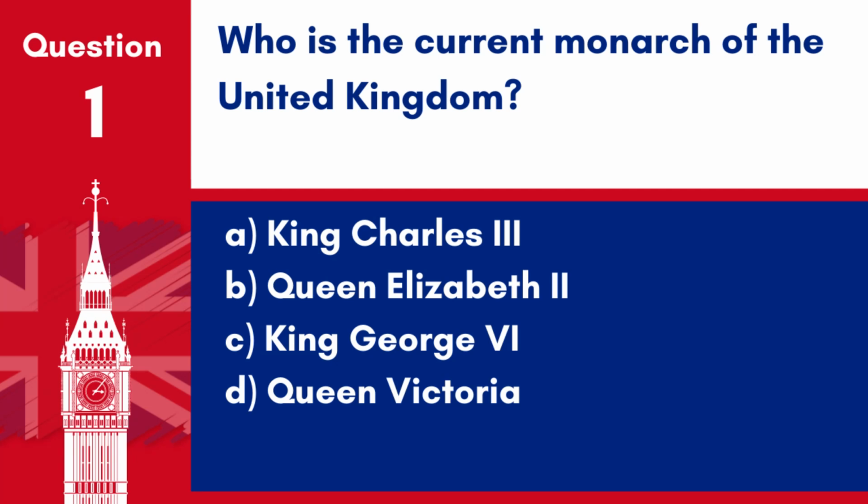Question 1. Who is the current monarch of the United Kingdom? A. King Charles III. B. Queen Elizabeth II. C. King George VI. D. Queen Victoria. Answer. A. King Charles III. He ascended to the throne on September 8, 2022, following the death of his mother, Queen Elizabeth II.